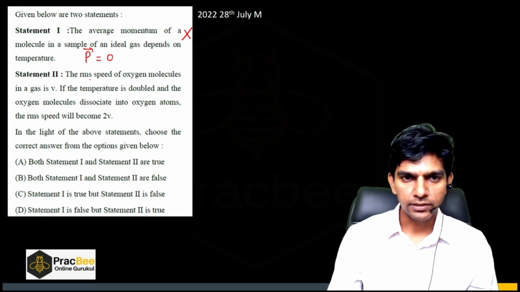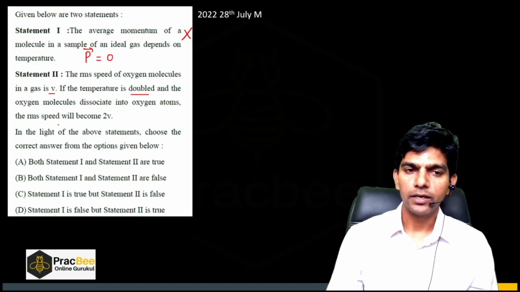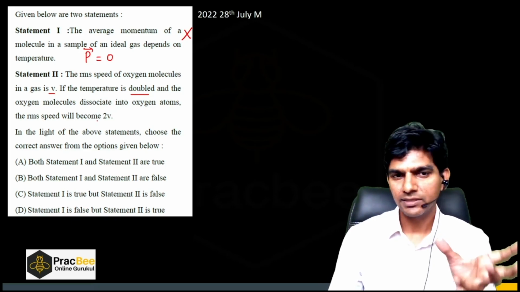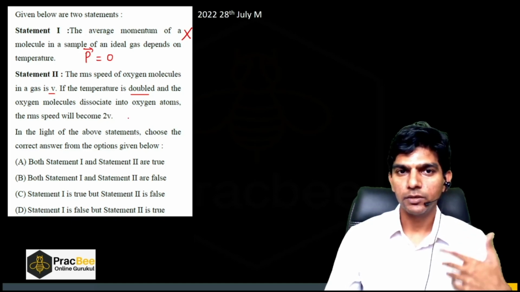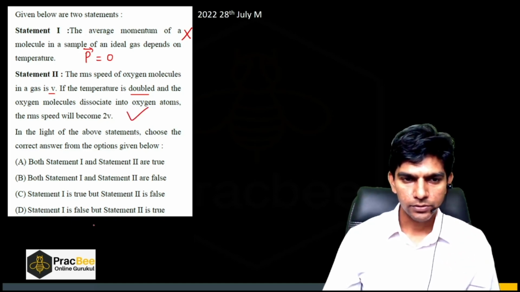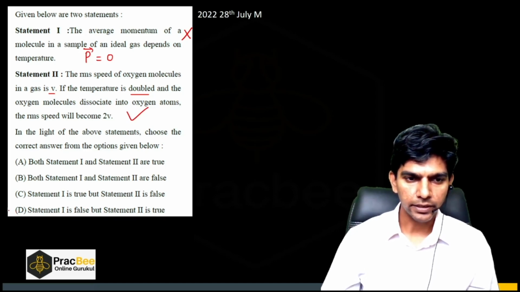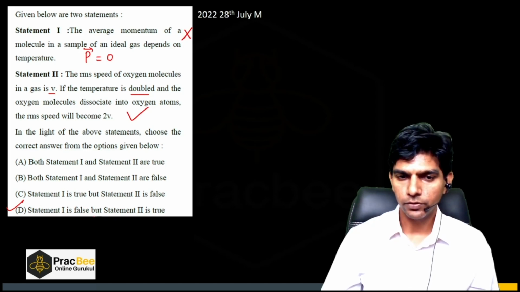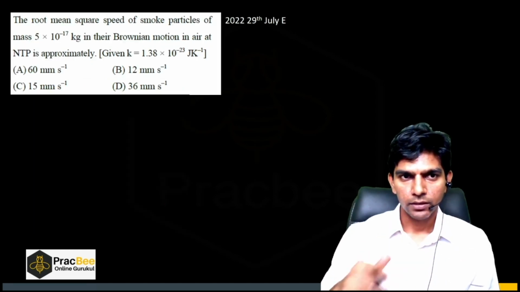Now statement 2 states that the RMS speed of the oxygen molecule in a gas is V. If the temperature is doubled and the oxygen molecule dissociates into oxygen atoms, the RMS speed will become 2V. That is the same statement that we did in the last question, and we know that it is correct. The RMS velocity will become 2 times. So this is correct. So we can clearly see that option D is the right answer. Statement 1 is false, but statement 2 is true. Again, a very easy question. Now let us see this question.